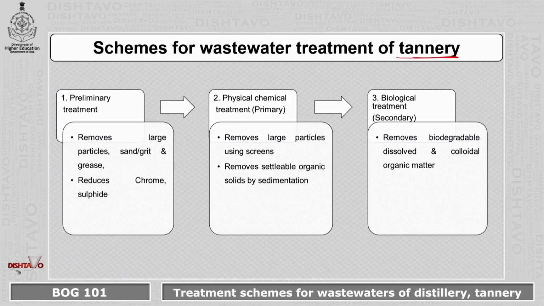So what are the schemes for wastewater treatment of a tannery? They are basically divided into preliminary treatment, which focuses on removing large particles such as sand, grit, and grease, and also reduces the chrome and sulfide. The second is physical-chemical treatment, referred to as primary treatment, which focuses on removing large particles using screens and settleable organic solids by sedimentation. Coming to biological treatment, referred to as secondary, it removes the biodegradable, dissolved, and colloidal organic matter.